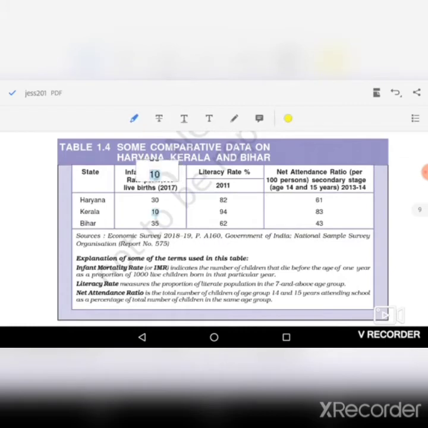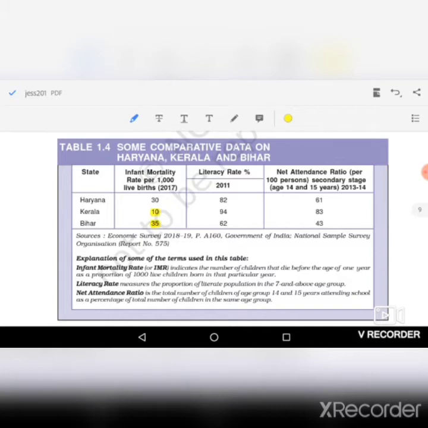you might observe that the infant mortality rate is very low, which is quite 10 per 1000 live births, whereas in case of Bihar, IMR is very high, 35. So it shows that the health status or the health indicators are much better in Kerala compared to Bihar.